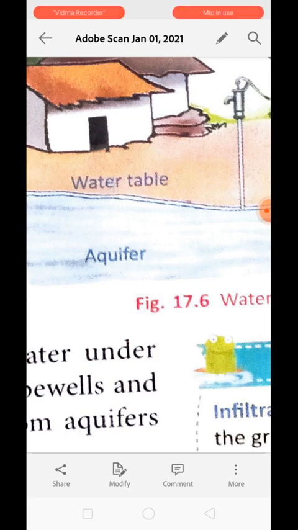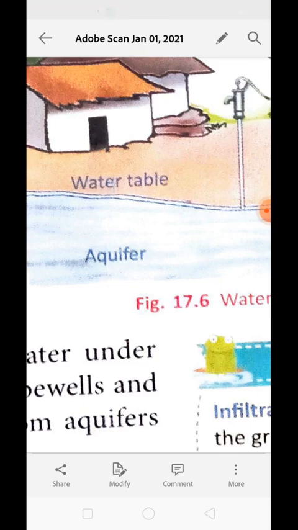You may have seen that during summers, sometimes the water level goes down in a well, and during winter the water rises very high in the well. Tube wells and hand pumps are used to draw water out from the aquifer to the surface of the earth. Aquifers are filled or recharged by rainwater seeping down the earth, and also from surface water like river, lake, and stream.